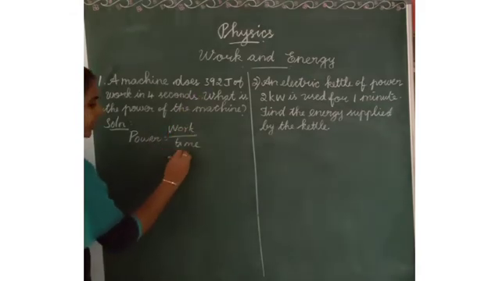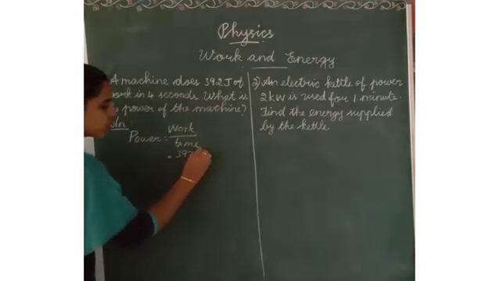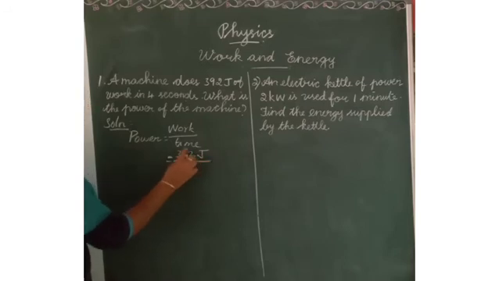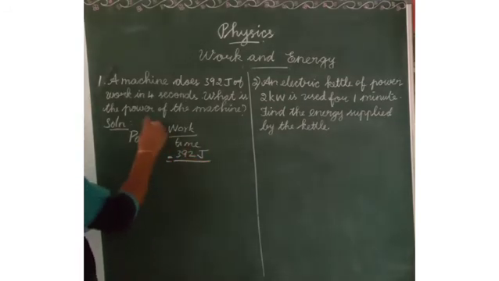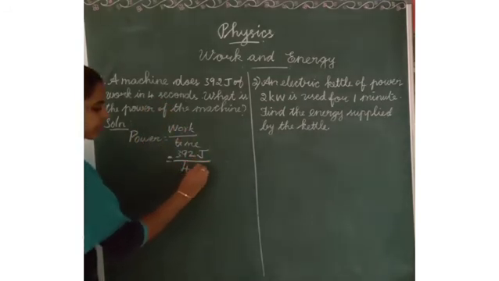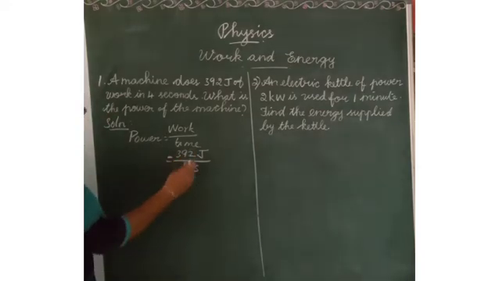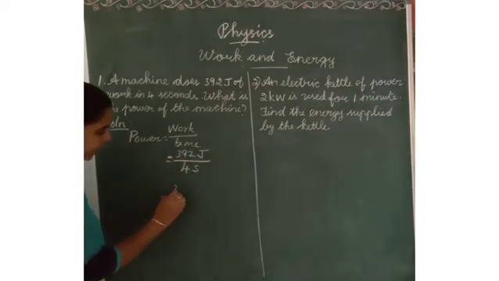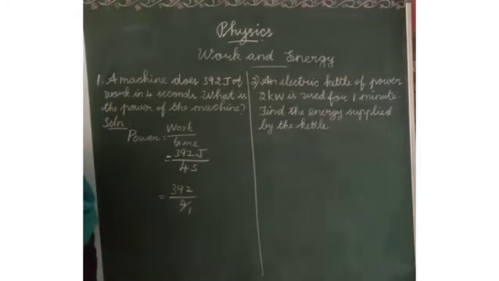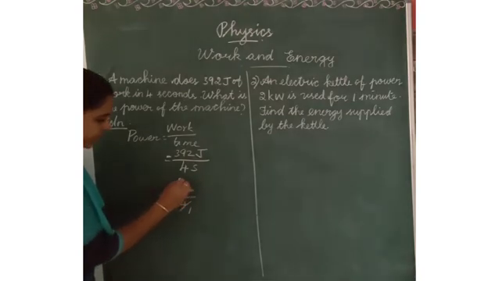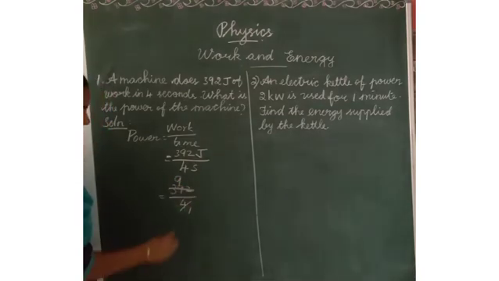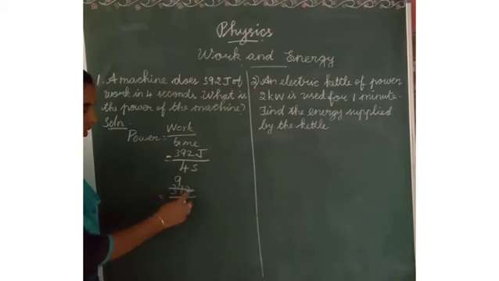392 joule divided by time. What is the time here? 4 seconds. We have to divide these numbers, 392 by 4. 9 4s are 36, after 3 the balance is 32, so 8 4s are 32.